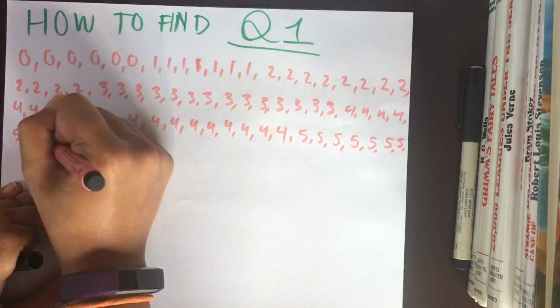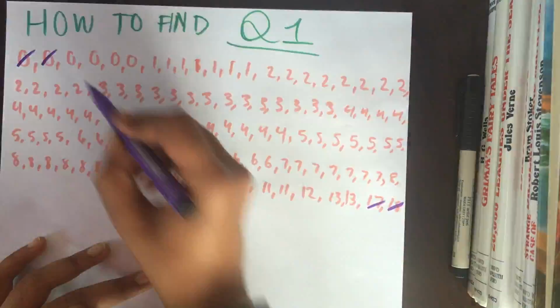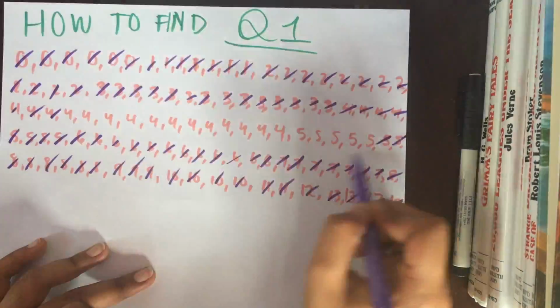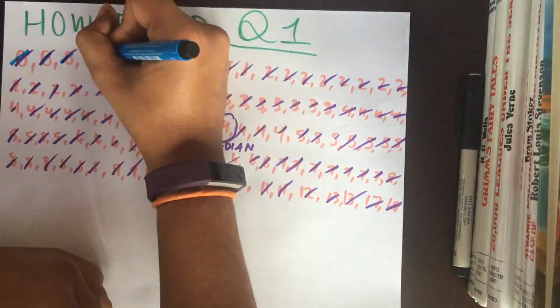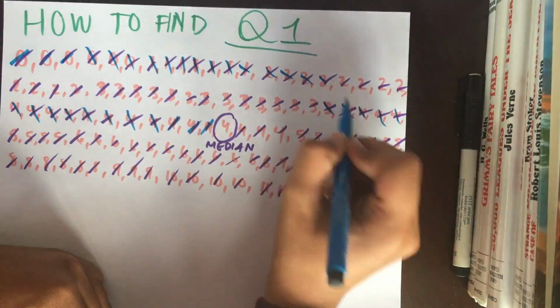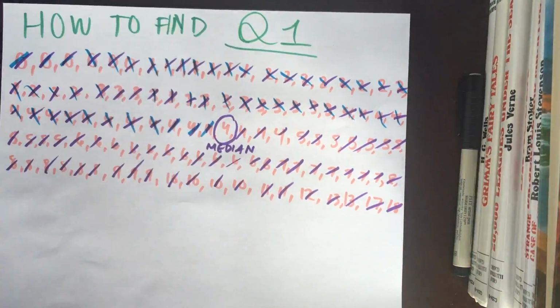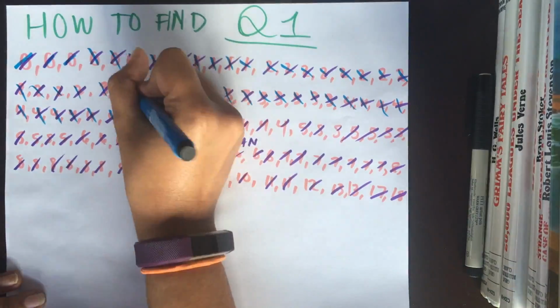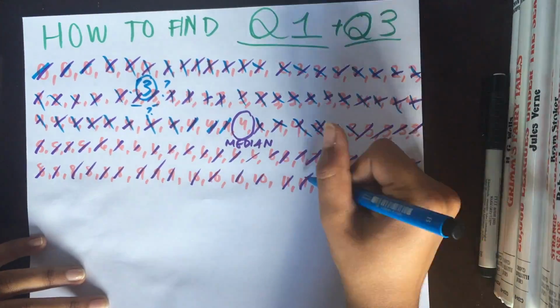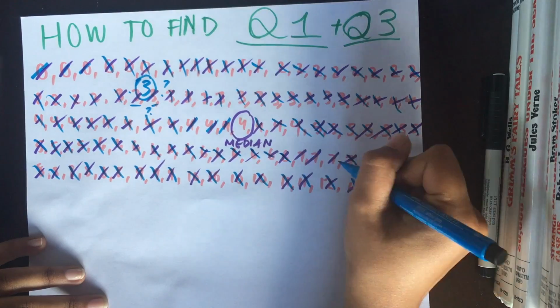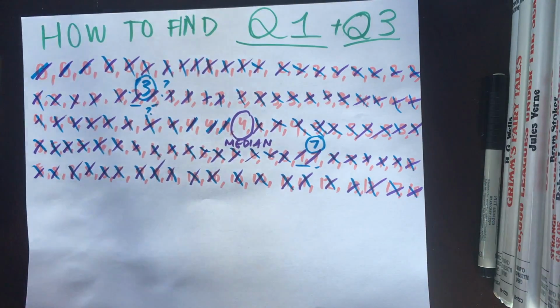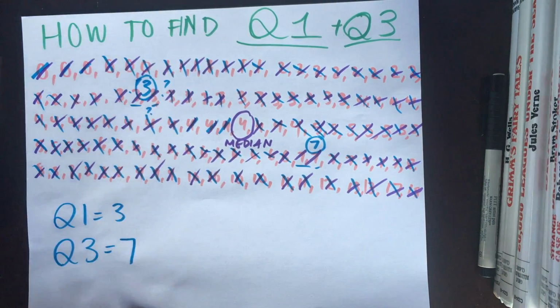To find the Q1 of the data, you have to start by finding the median, which was 4. From here, you take the bottom half of the data and you find the median within that, which is the Q1. In this case, our Q1 was 3. And then to find Q3, you do the same thing but with the top half of the data. In this case, our Q3 was 7.